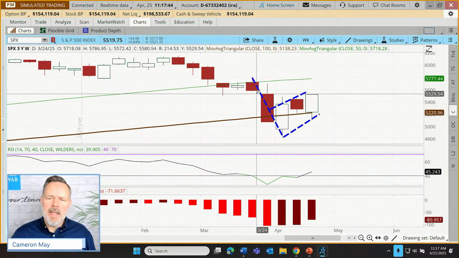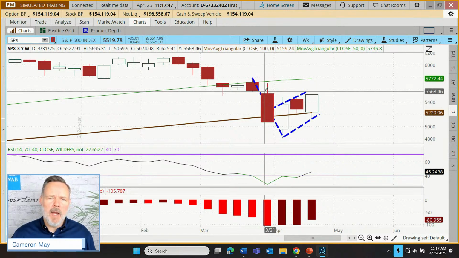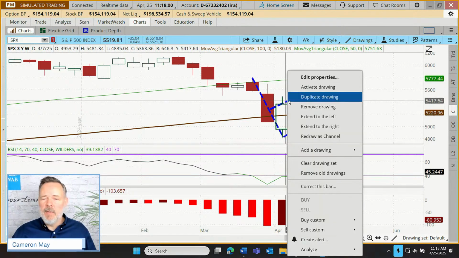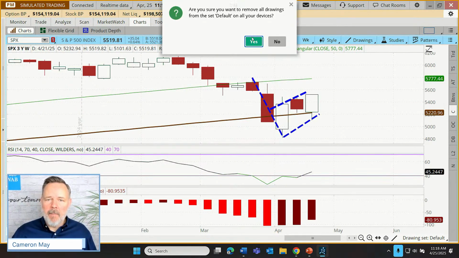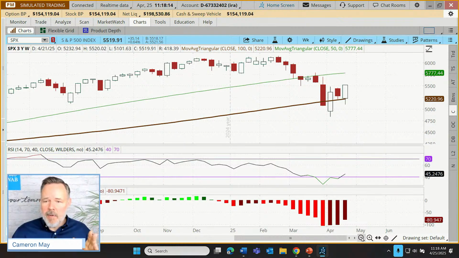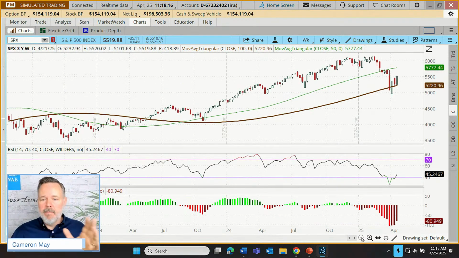The one issue I might take with that is that the proportions are a little bit out of whack. You usually don't have a very short flagpole and a gigantic flag. Normally the flag itself doesn't come back more than 50% of the flagpole, and this has already done more than that. So I don't know. All right, so let's clear that up. That's sort of a textbook approach to flag identification. Not everybody is perfectly textbook, and there can be a range of opinions in the interpretation of something like that. Okay, so let's go back here.